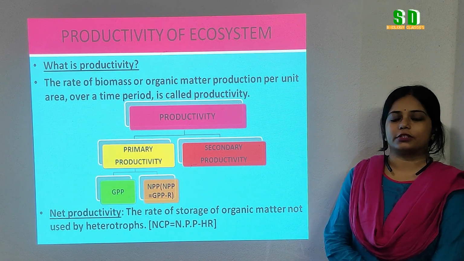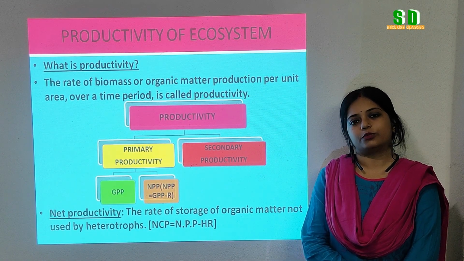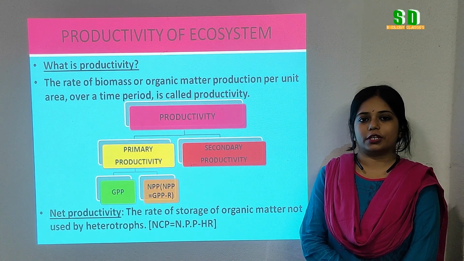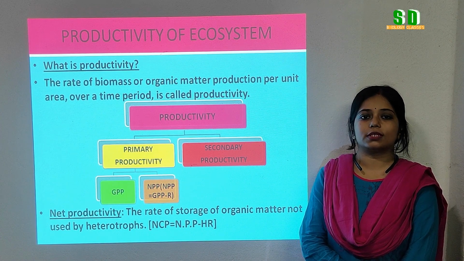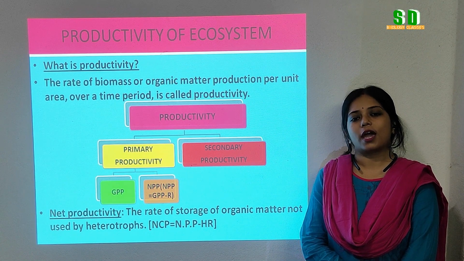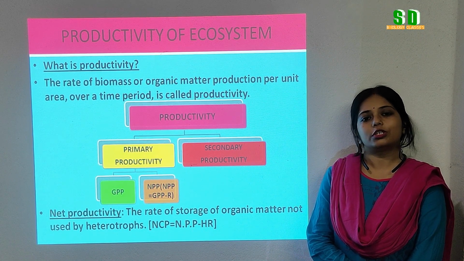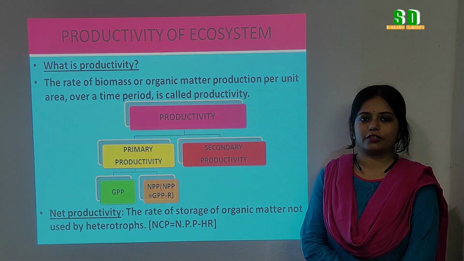Except these factors, the photosynthetically active plants can add more biomass to the ecosystem. Like sugarcane, they can absorb the sunlight and their rate of photosynthesis is higher than other green plants. So they can add more biomass to the ecosystem. So the photosynthetically efficient plants show more productivity.